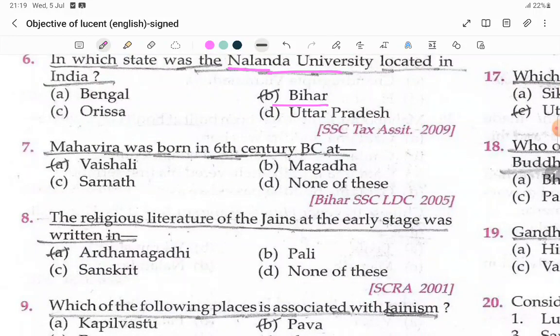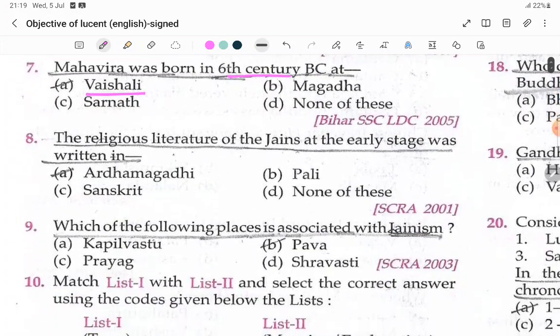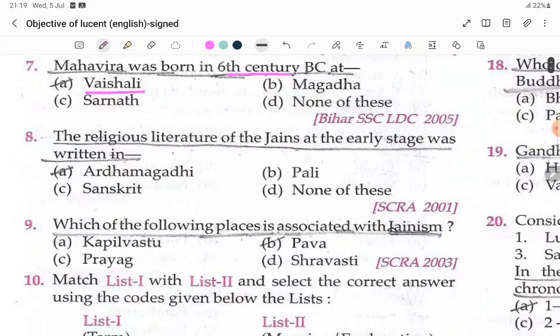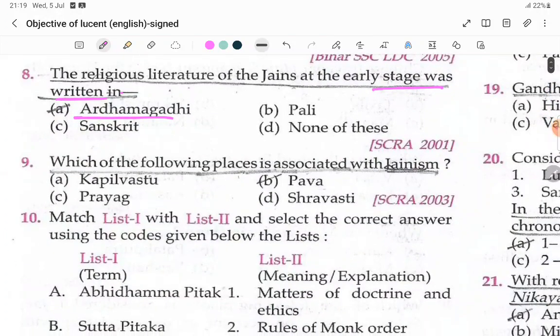Mahavir was born in 6th century BC at Vaishali. The religious literature of Jains at the early stage was written in Ardhamagadhi. Which of the following places is associated with Jainism? Pava.